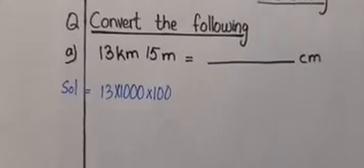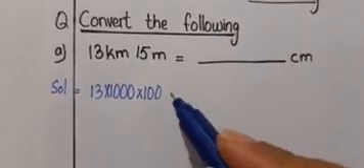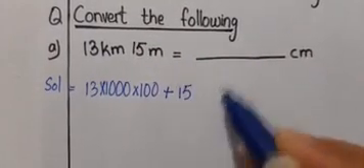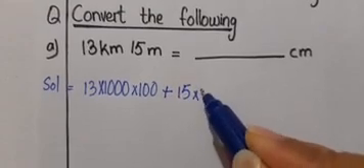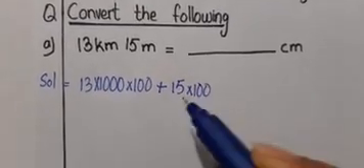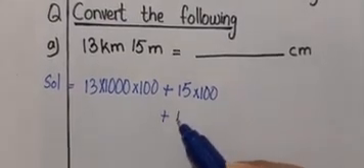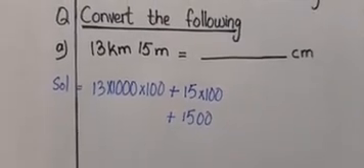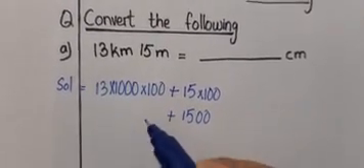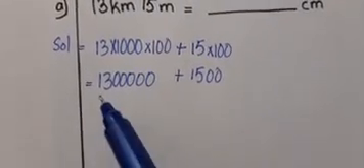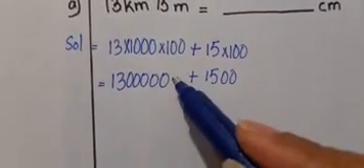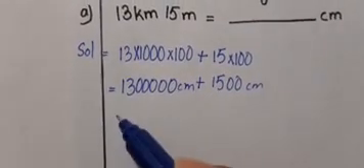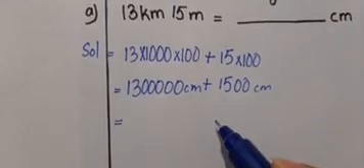So this was for 13 kilometer. But what about 15 meters? I will write plus 15. As I have to change meter into centimeter, I will multiply it with 100. So it will become 1500. Okay. And it will become 1,300,000 centimeters and 1500 centimeters. When I add these, boys,